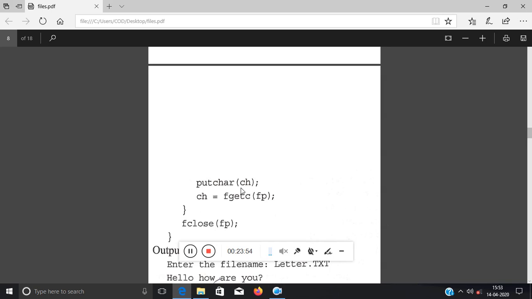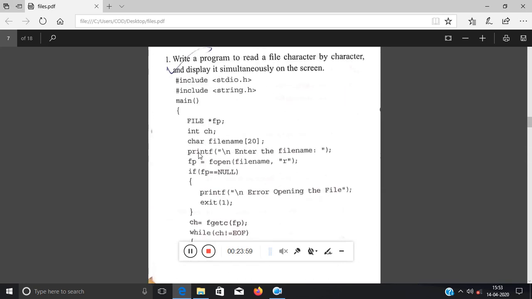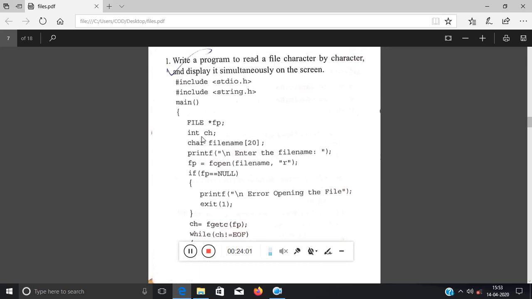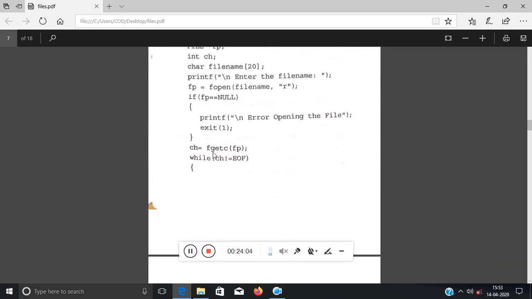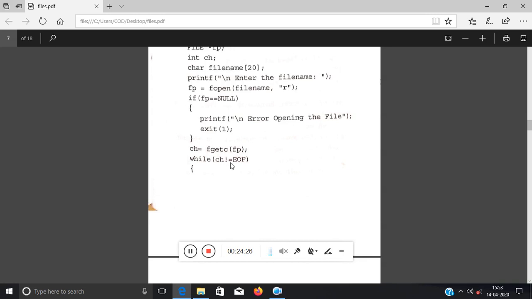Putchar ch will display the character content of the variable ch, because I have taken the variable ch as an integer. So whatever character I am getting will be cast into an integer and it will store the ASCII value for that character, and that will be checked whether it is equivalent to EOF or -1. If it is not, then it will print the character and then scan the next input. Again this will be checked whether it is EOF or not, then again we will do the same operation.